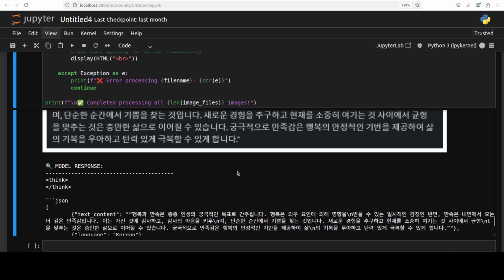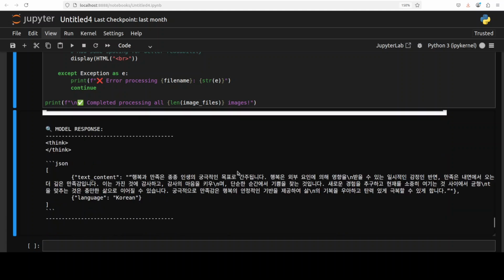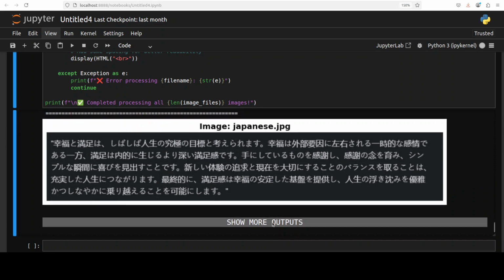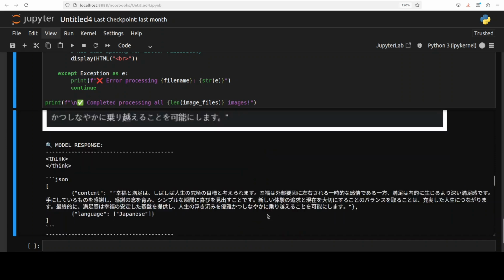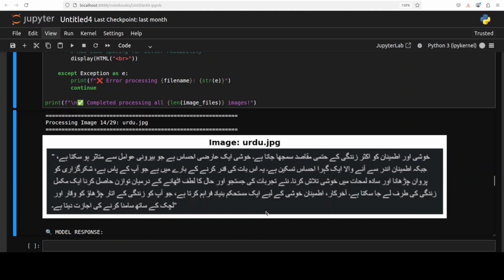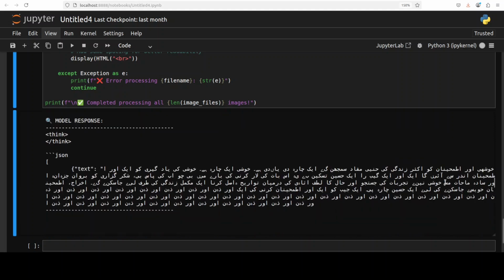Korean, that should be fun. Yep, Korean looks good. Japanese also looks good to me. Yep, Japanese looks good. Let's check the Urdu. No, I think in Urdu it has tried to do it somewhat, but I think it is then just hallucinating.